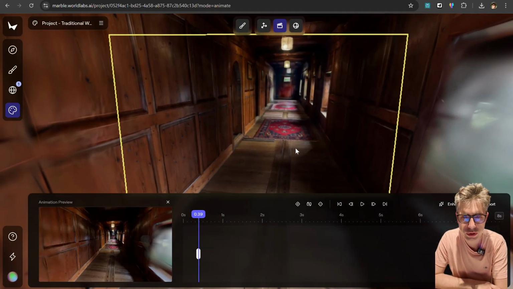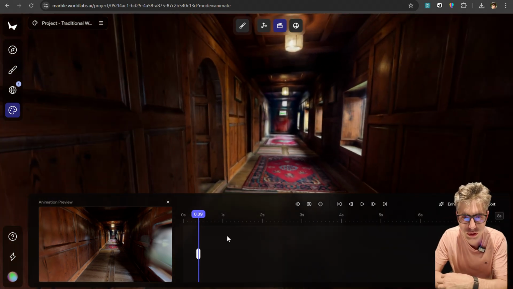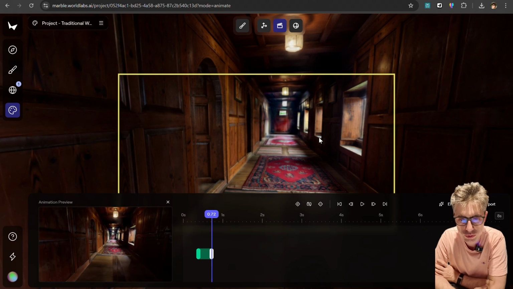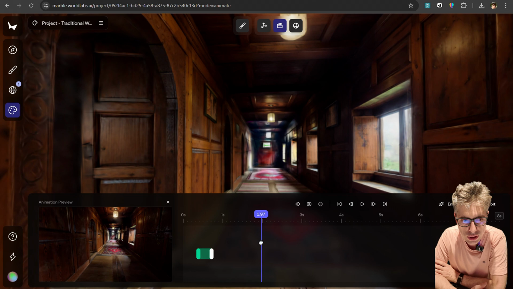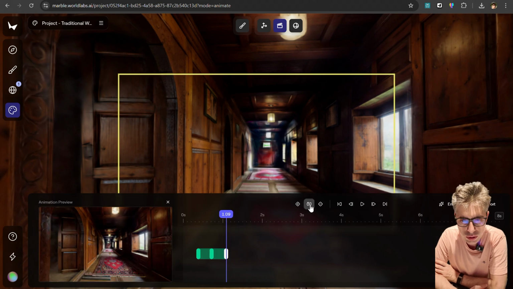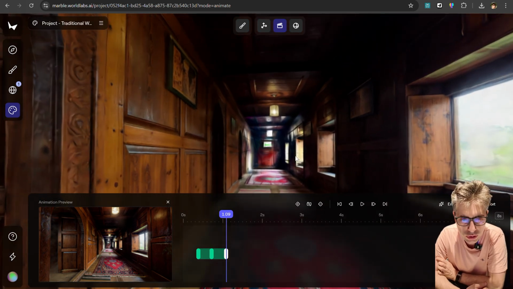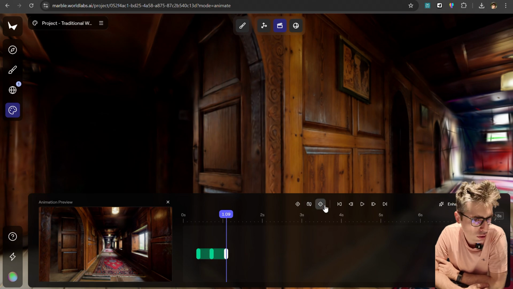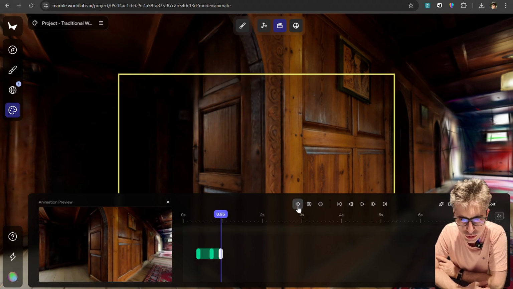Now I'm trying another scene where it was successfully generated before, and I'm navigating through the scene, putting keyframes in the animation preview mode, and the goal is to shoot a flyover where I can set up a few keyframes that will later animate. So let's see how it goes.